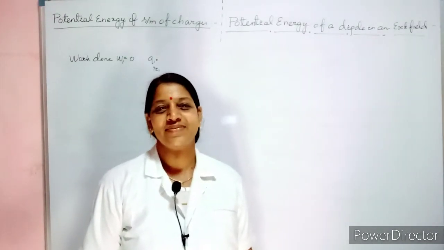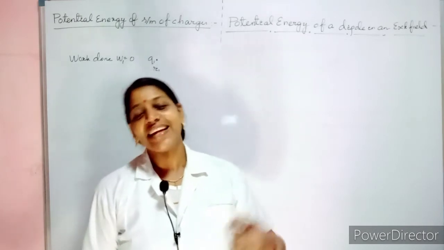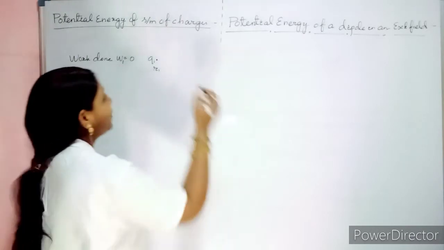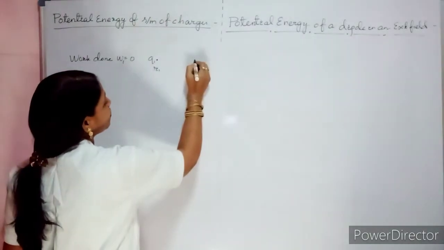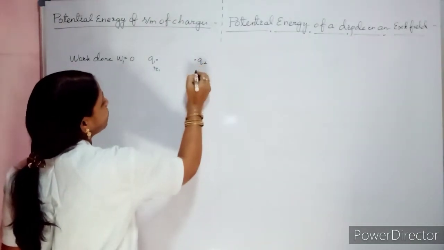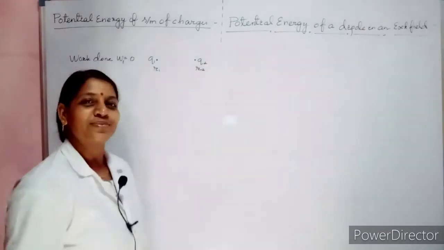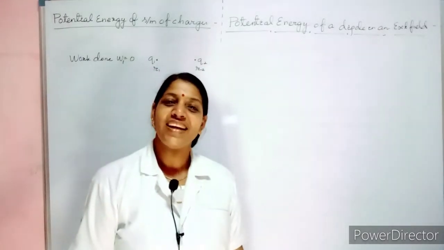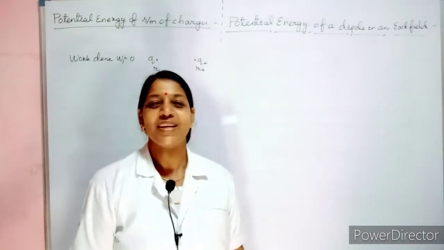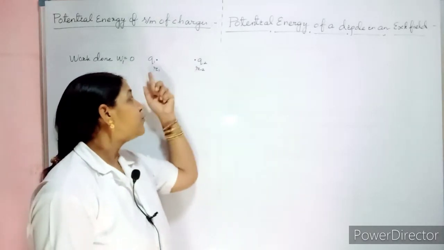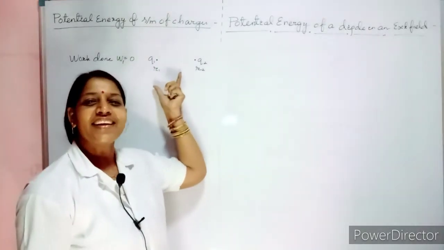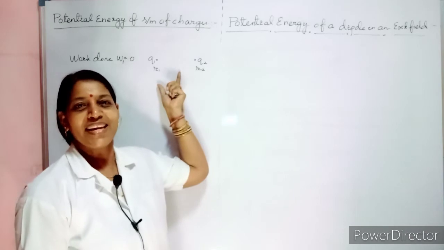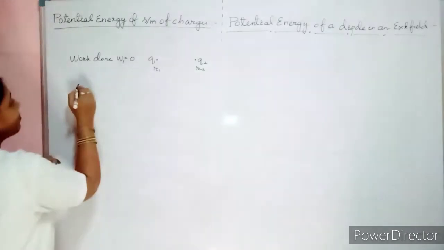It is only alone. Now when you bring the second charge from infinity, let it be q2 with position vector r2, definitely here work will be done.